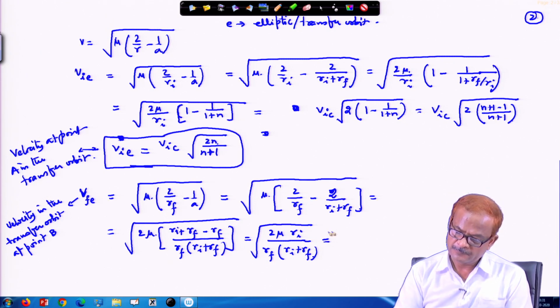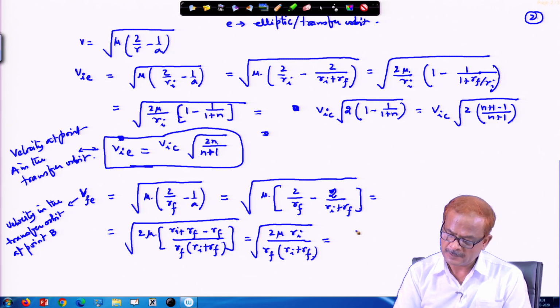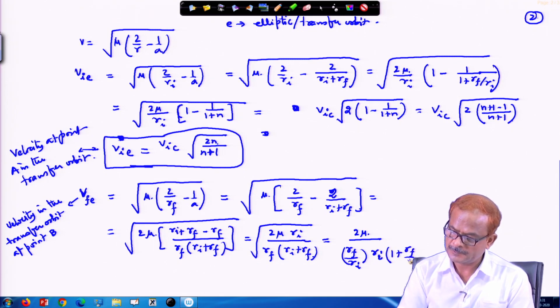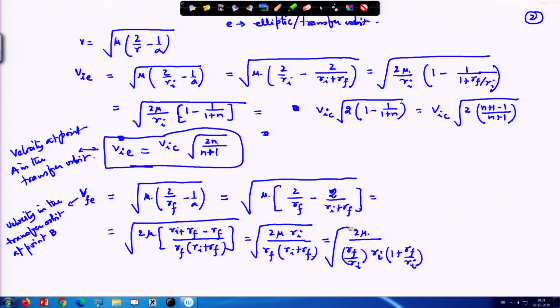Now, we divide both the numerator and denominator by R_I. So, this gets reduced in this format to mu by R_f by R_I times, and R_I we take common from the bracket. So, this gets reduced to R_f by R_I.